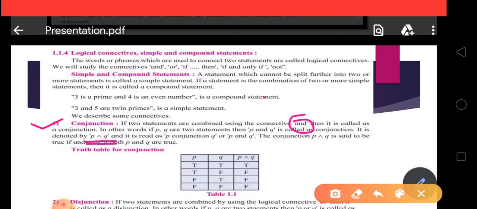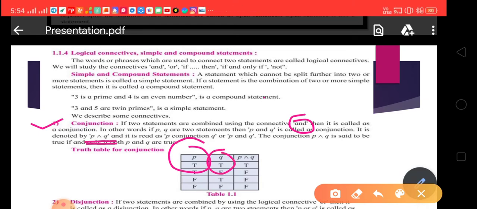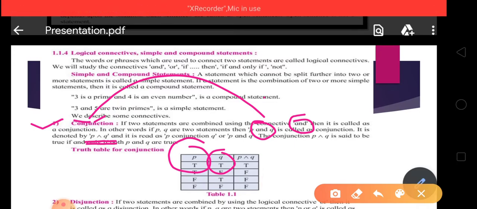Friends, the truth tables for each logical connective are so important for us because mainly all the concepts depend on the logical connectives and the truth tables of all logical connectives. Now discuss the first truth table of these logical connectives. First, we take the statement P and statement Q, and both statements are connected by using the word and, and this and is called conjunction. Now let us discuss the truth table for this conjunction.